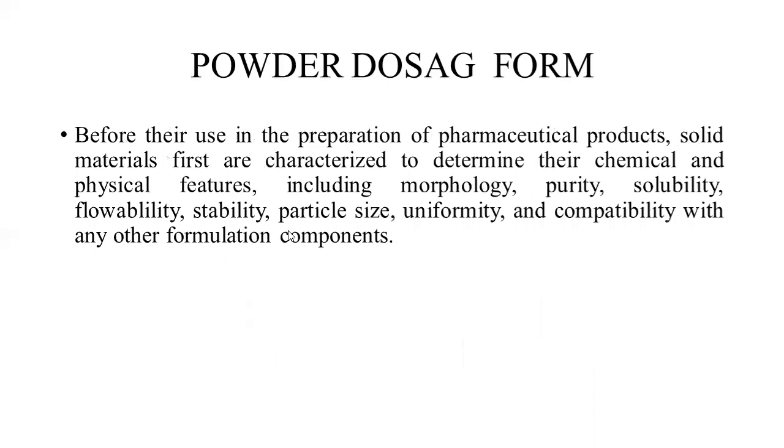Students, before their use in preparation of pharmaceutical products, solid materials first are characterized to determine their chemical and physical features, including morphology, purity, solubility, flowability, stability, particle size, uniformity, and compatibility with any other formulation components. So these are the important parameters that need to be characterized before formulating dosage form from powders.